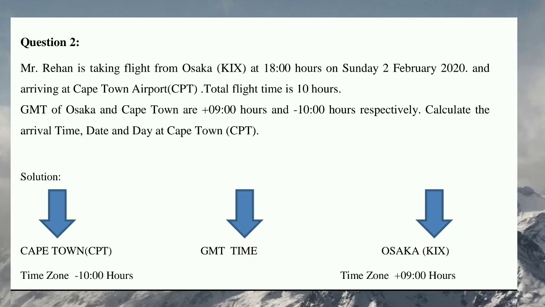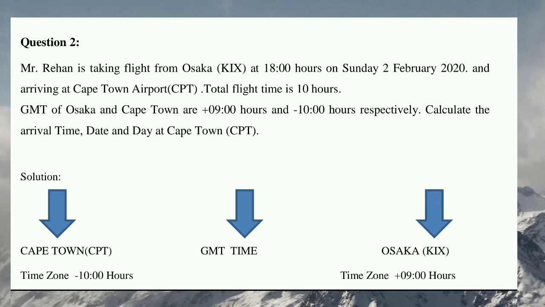So how can we calculate the arrival time, date and day with the help of the time zone and the total flight journey? First you have to understand why the time zone is important. It is not mandatory that if Mr. Rehan is taking a flight from Osaka at 18 hours, the time at Cape Town will be the same. Because of that, the time zone plays a very important role so that we can calculate the local time of each country. With the help of the time zone, we can calculate the local time of Cape Town.